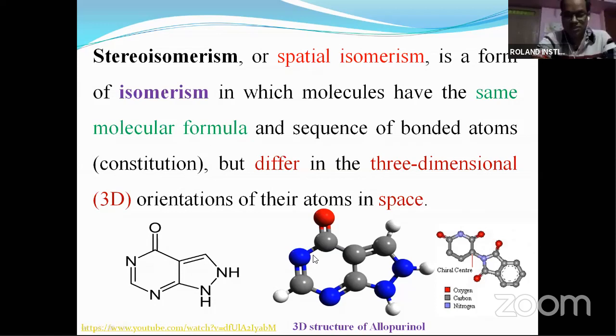Here you see the different colors are visible. This color represents carbon, white represents hydrogen, blue represents nitrogen, and red represents oxygen. In this way you can identify the different atoms present in a molecule arranged in three-dimensional space. So this is related to stereoisomerism. Just watch the video, I'll show you.